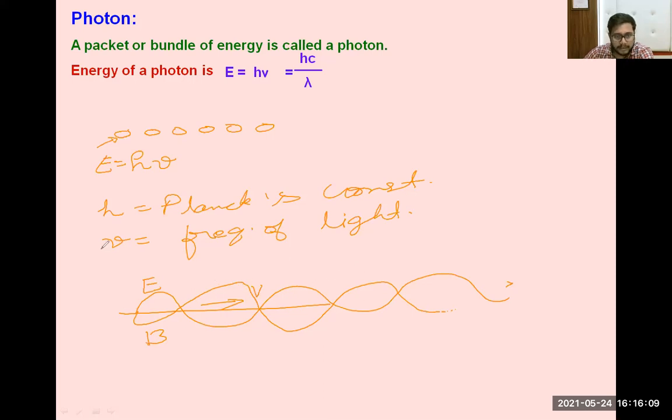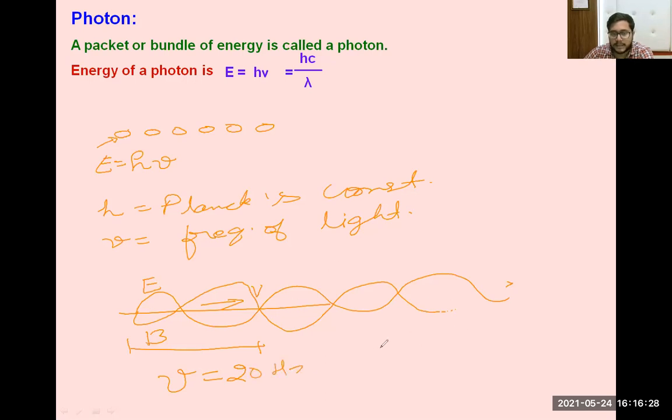So what is the meaning of frequency? Frequency means how many times it oscillates in 1 second. Suppose we write the frequency of light as 20 hertz.